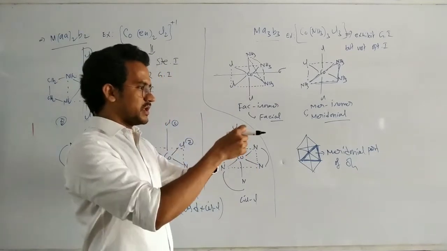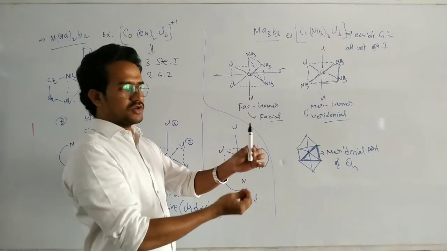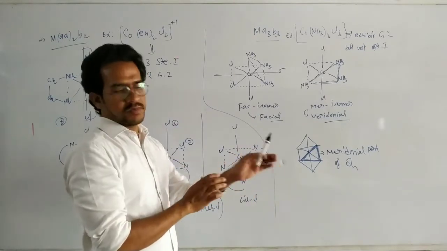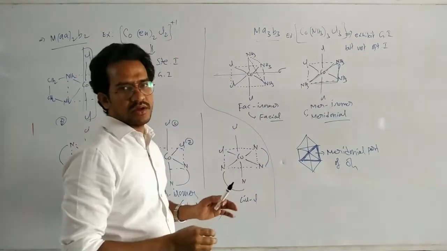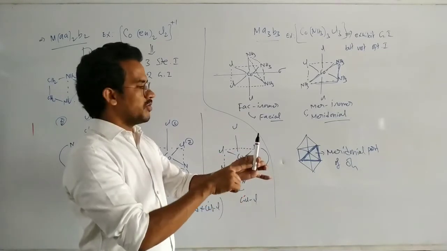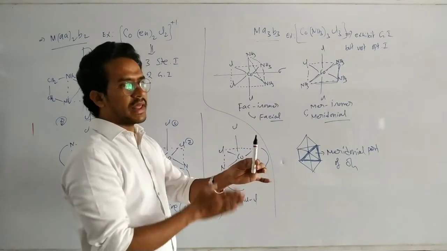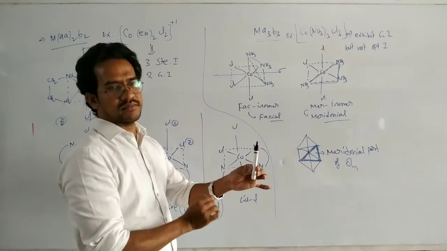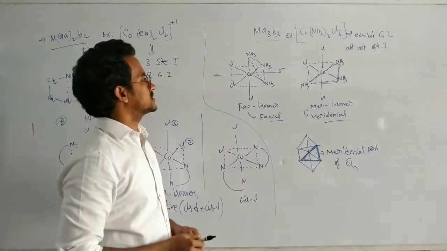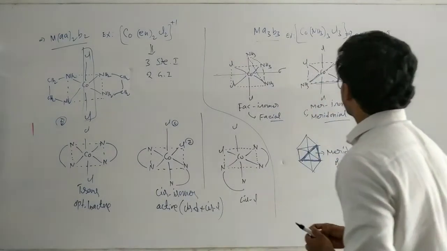That means here these are two chlorine atoms and two ammonia molecules, and one ammonia and one chlorine. So you have to take the plane like this. That means here chlorine, chlorine, ammonia, ammonia are equal and mirror images. And here the cobalt, ammonia and chlorine, these three come in the plane. That is the imaginary plane. It cuts the molecule into two equal halves. That's it.